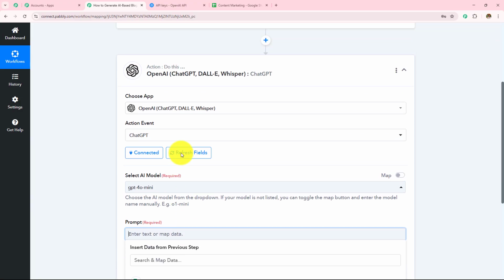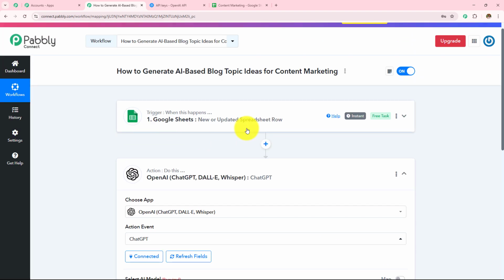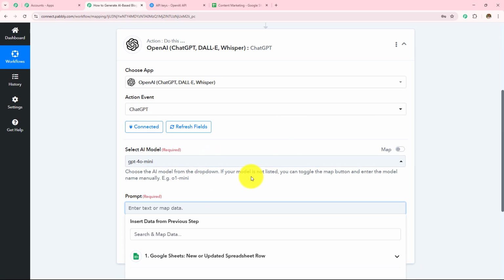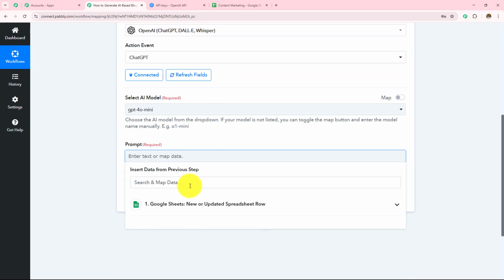I am going to give the prompt in a way that I map the detail which I have added in my Google Sheets. And the detail is this, the niche or the industry. I am going to give this to OpenAI and ask it to generate 5 blog topics for me, which are trending and attract audience.